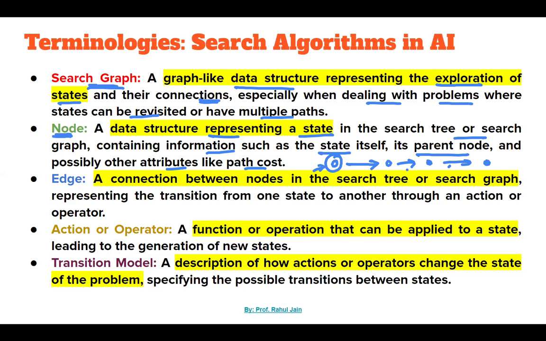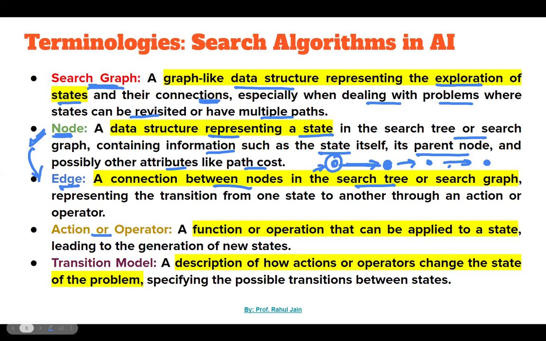Each node contains some data, right? Thereafter, an edge. Basically you can represent an edge as the connection between different nodes. So the connection between nodes in a search tree can be represented with the help of an edge. Initial node, thereafter some state space node, so they are connected with the help of an edge. An edge is nothing but the connection between different nodes.